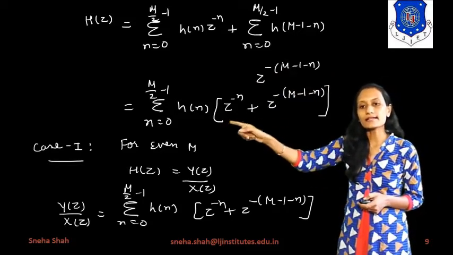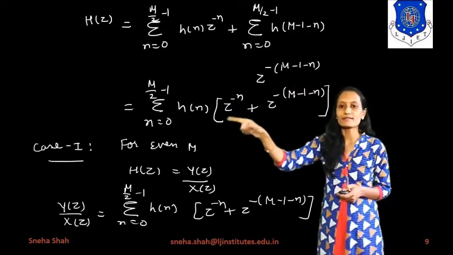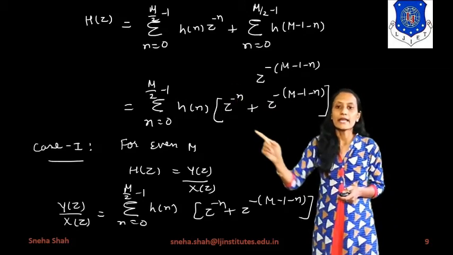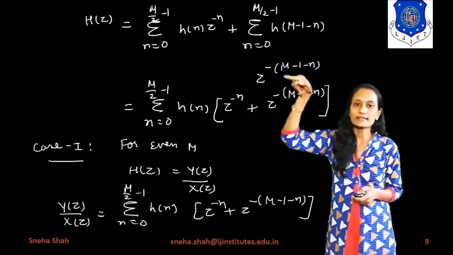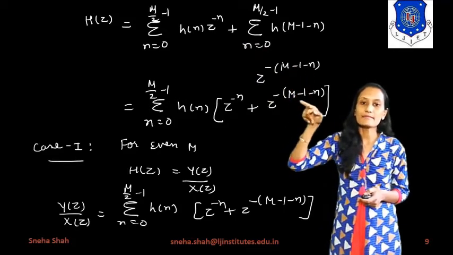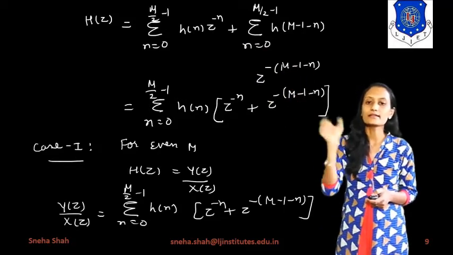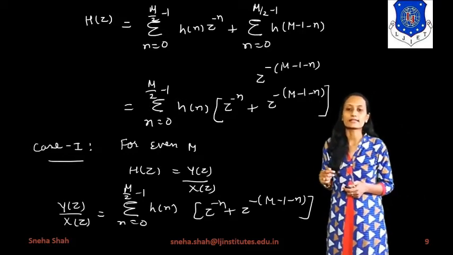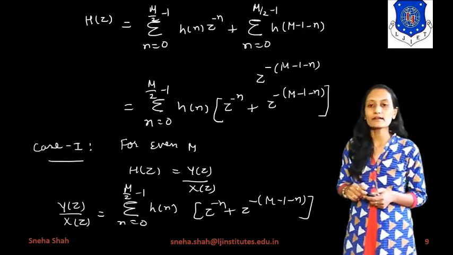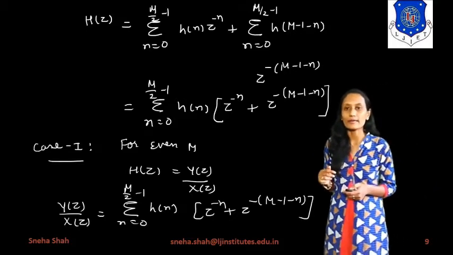So we are taking it as the common part. Summation n equals 0 to M/2 minus 1 of h of n. This z raised to minus n will be as it is, and this z raised to minus (M minus 1 minus n) will be here. Now from here we are taking two different cases: if the value of M will be even or if it will be odd.